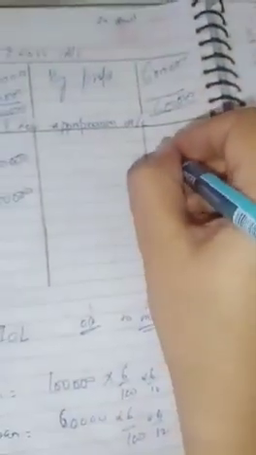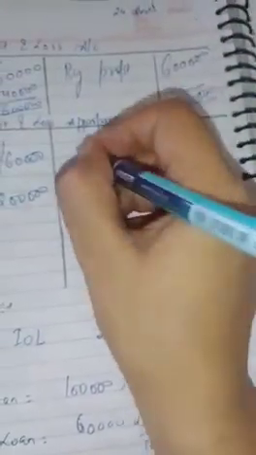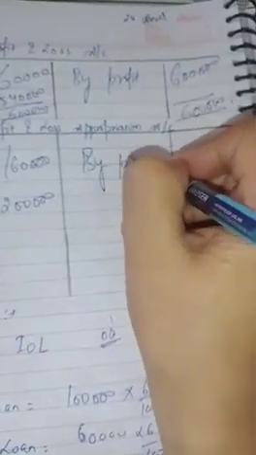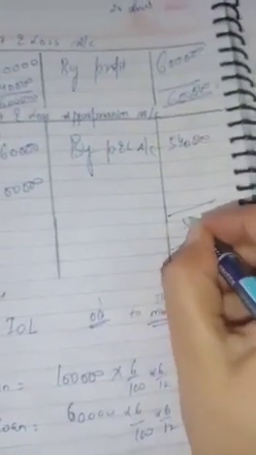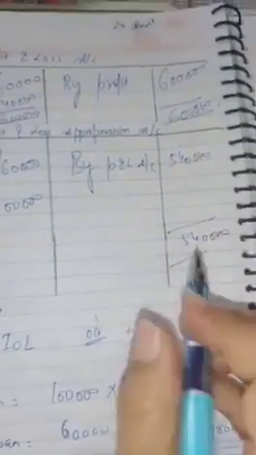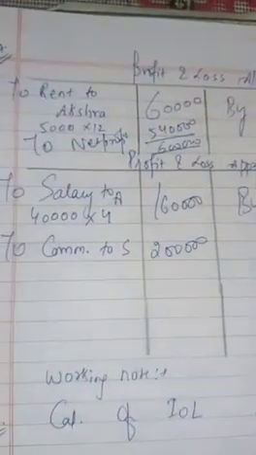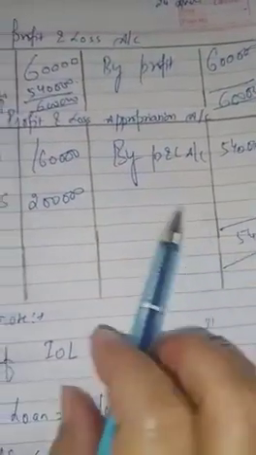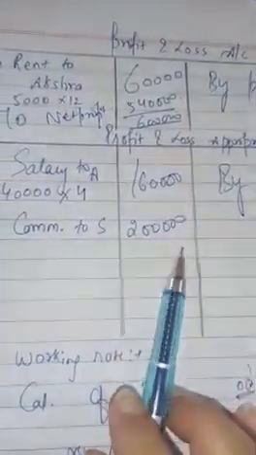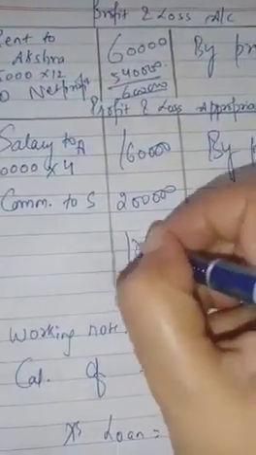It will be written here and distributed. 5 lakh 40,000 you have for the partners, and out of 5 lakh 40,000, if you deduct these two amounts, you will get the remaining profit.